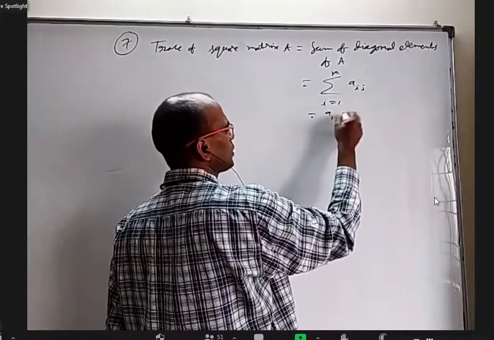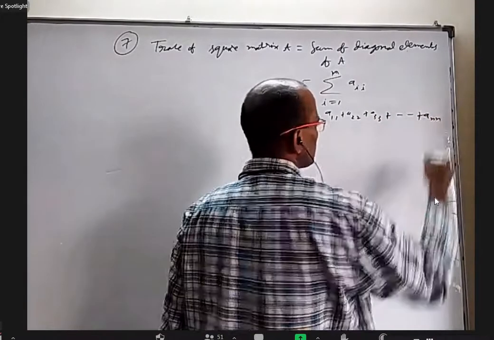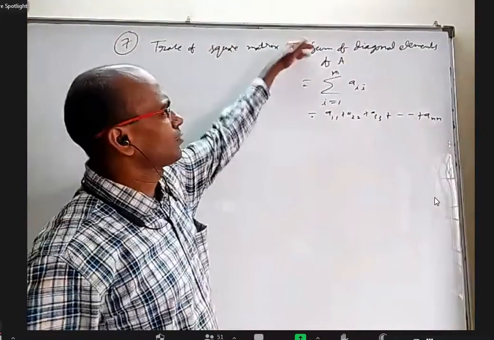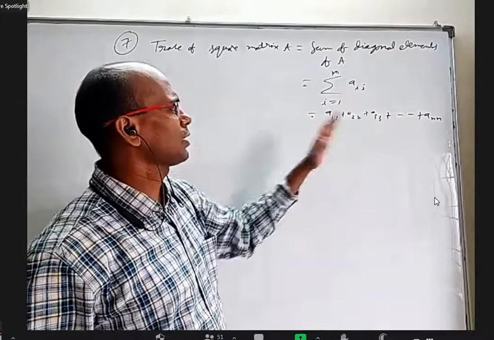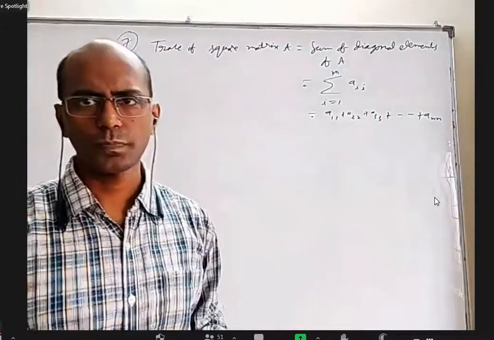That means a11 plus a22 plus a33 and so on up to ann. The sum of the diagonal elements is called trace. You can write it in words like this, or in sigma form.